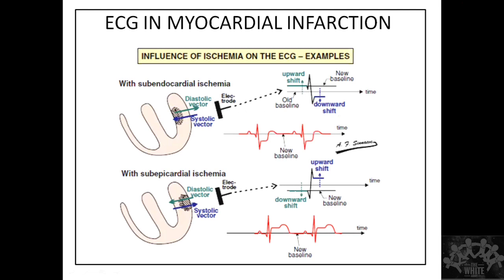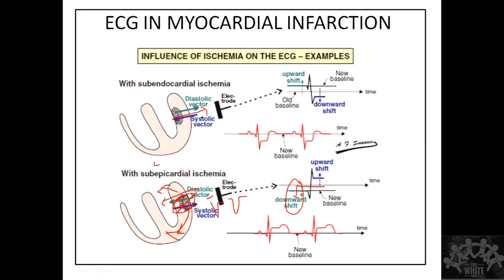Remember that whenever there is ischemia which is subendocardial, you get ST depression. Whenever you get a subepicardial or transmural infarct, this is the direction it is going to move in. So remember only like this. Whenever there is transmural, it is going to go in this direction. Let's say this whole thing is gone, so there is nothing. The only thing it can do is go in this direction, so it is going to go away from the electrode. So it is going to cause an ST depression. It's going to cause a negative wave, and this negative wave is going to cause a downward shift. So the baseline itself is shifted down.